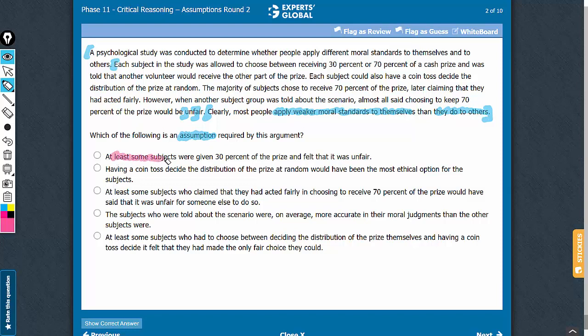That at least some subjects were given 30% of the price and they felt it was unfair can at best faintly strengthen the argument, but it is not something that must be true for the argument to hold, and therefore this does not qualify as a valid assumption statement. Technically, it is possible that few subjects received 30% of the price and they did not consider it unfair. And still, the argument holds because a different group found that choosing to keep 70% of the prize money was unfair.